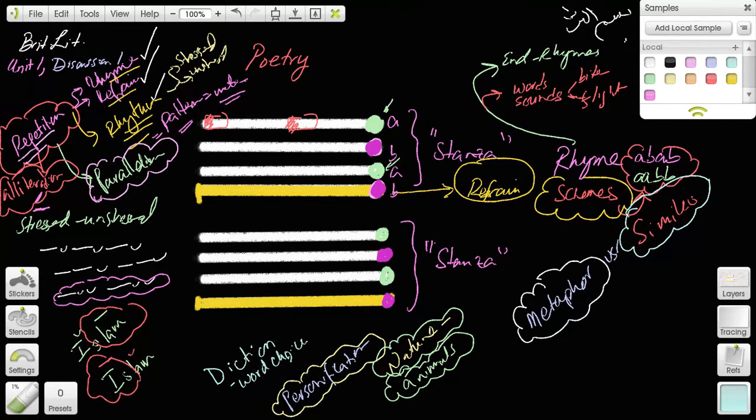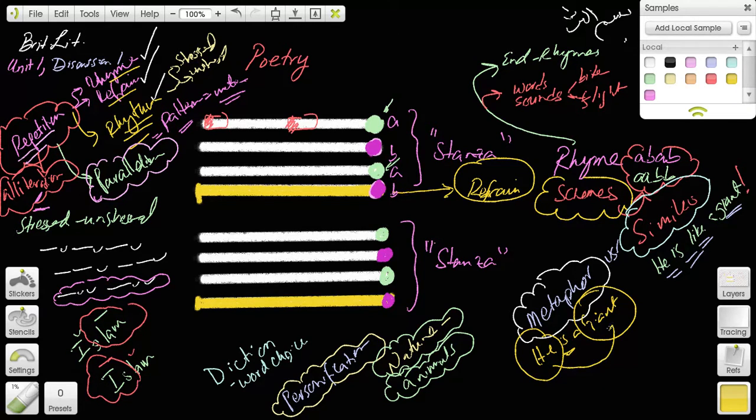Now the example is, for example, he is like a giant. Okay, he's like a giant. You have, he is like a giant, is a simile. So this might bring a smile onto somebody's face. He's like a giant. You're describing them. Let me say, he is a giant. Okay, he is a giant. Now that's a metaphor, when you're equating him to a giant. So that's a metaphor that might frighten them.